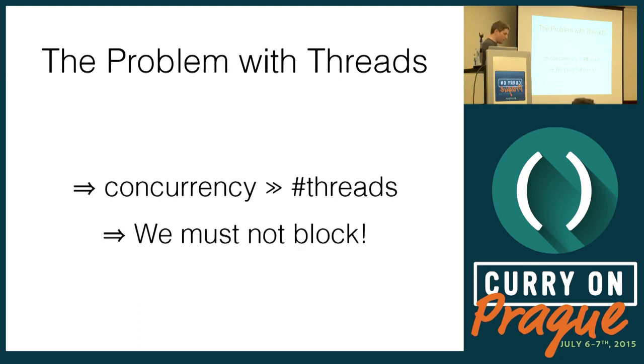And that means that if we use compute as we did before, and for each request we handle it from start to finish on the same thread and block, then we're quickly going to run out of threads. And that means that we're not allowed to block, and we must use fewer, softer units of concurrency to support the domain concurrency. So we can't block, and we can't use our super abstraction.